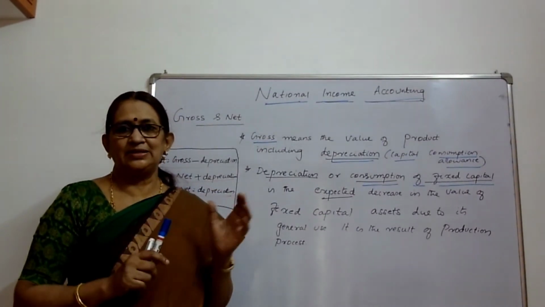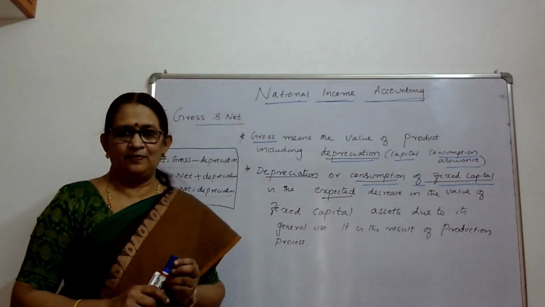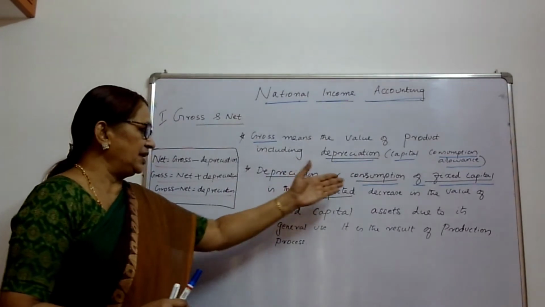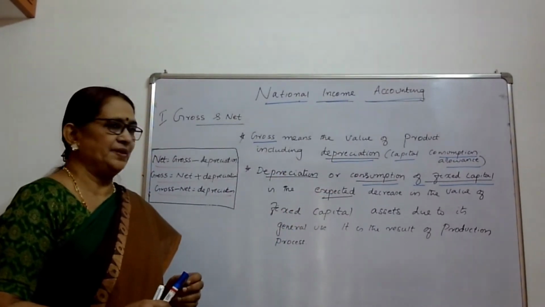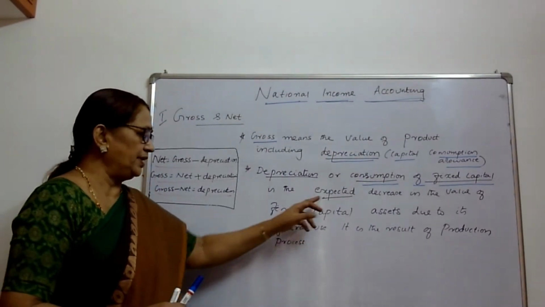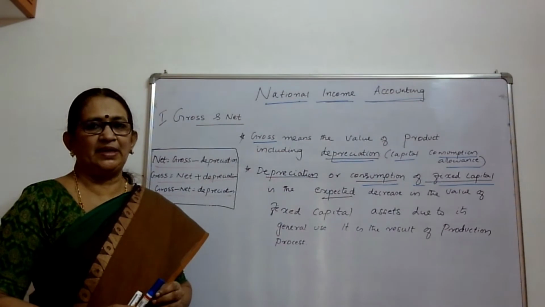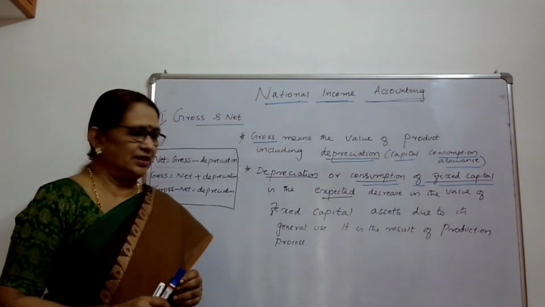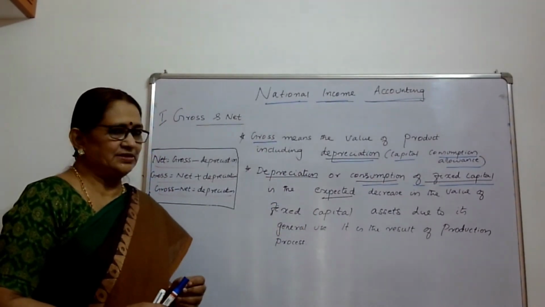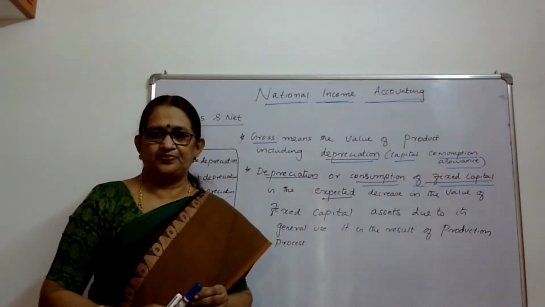So, a cost is incurred for the maintenance of these assets like machines. So, depreciation or consumption of fixed capital is an expected decrease. That's very important. It is the expected decrease in the value of a fixed capital asset due to continuous usage because of its general use. It is a result of the production of goods.